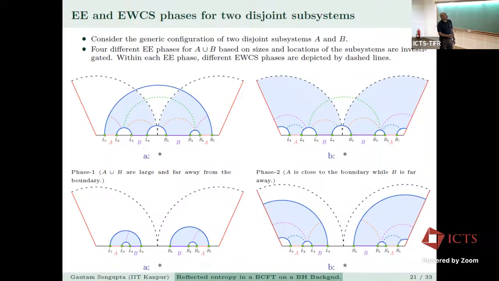Within each entropy phase there are different entanglement wedge cross-section phases, as depicted by the dashed lines. It depends on the location of the subsystems and their sizes where the entanglement wedge cross-section will land. So in this phase 1, A union B are large and far away from the boundary, so you have different phases of the entanglement wedge cross-section. And this final one is the disconnected phase.